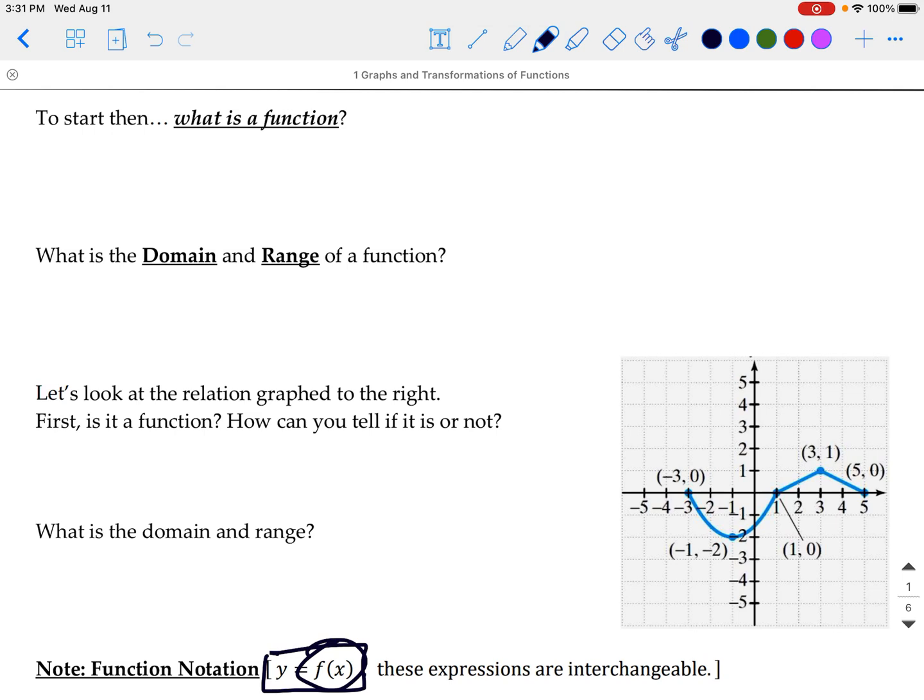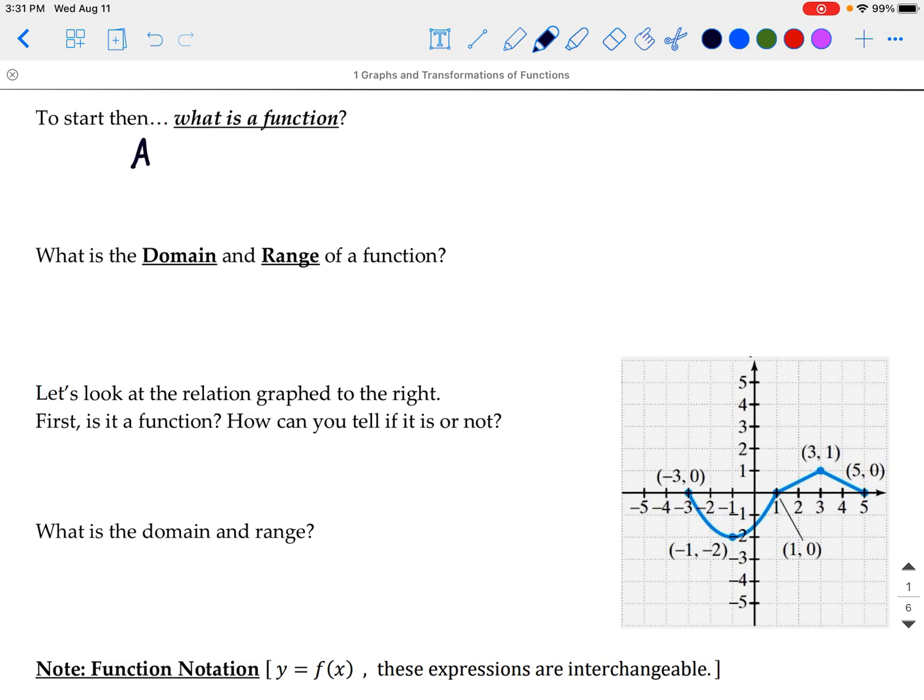It's a little bit more mature notation to be using for functions, and it explicitly tells us what is happening at specific values of x. So like f of 1 tells us what is the y value or the output value when we are at x equals 1. And so while we'll use y interchangeably, f of x is going to be our standard notation that we'll use. So to start then, what is a function?